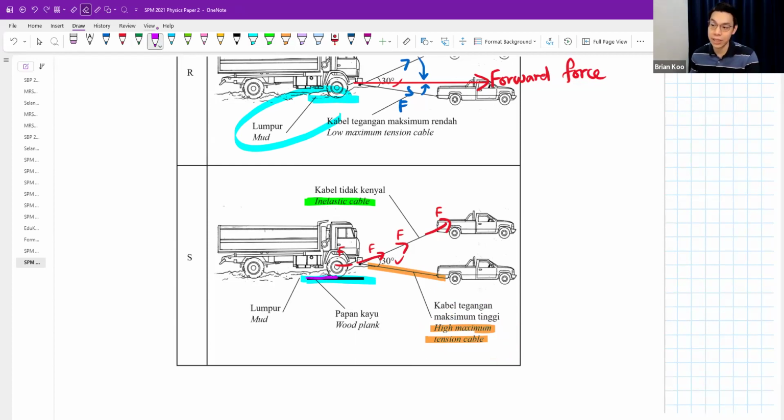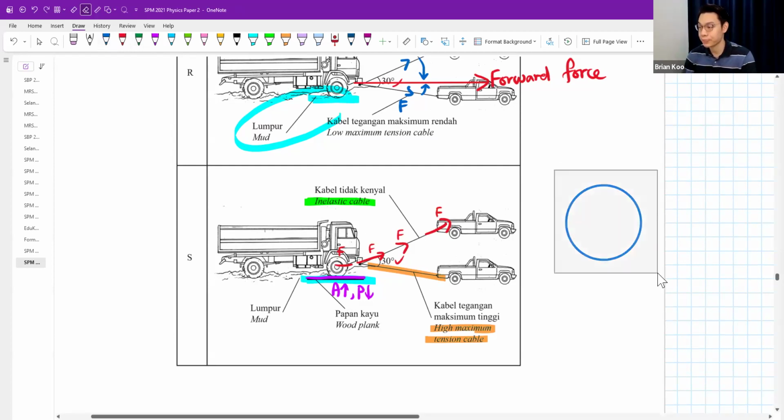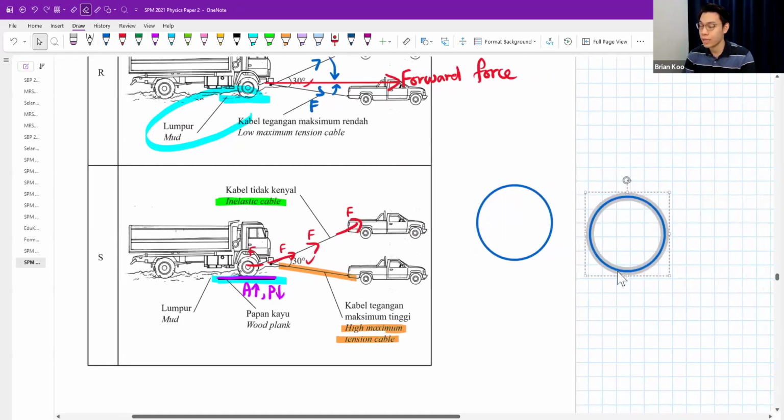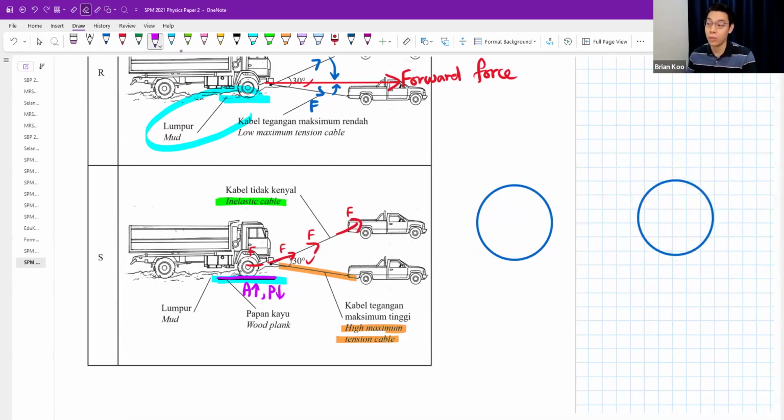You increase the surface area and you reduce the pressure. If you don't understand how this works, think about when you have a tire, let's say the same tire, I draw side by side for you. Both tires maybe have the same weight, same force acting, 100 Newton.